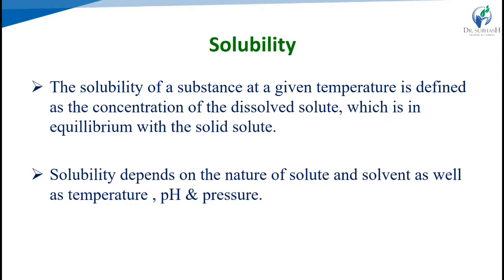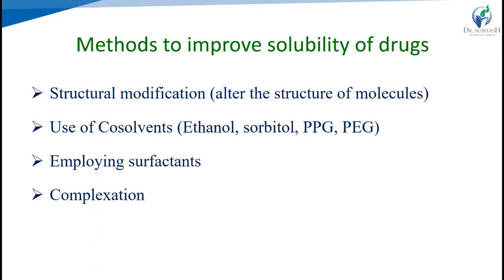Now we look at the physicochemical properties of drug molecules. One of the important ones is solubility. The solubility of a substance at a given temperature is defined as the concentration of dissolved solute in a particular solvent that is in equilibrium with the solute source. Solubility depends on various factors: temperature, pH, nature of the solute and solvent, and polarity.